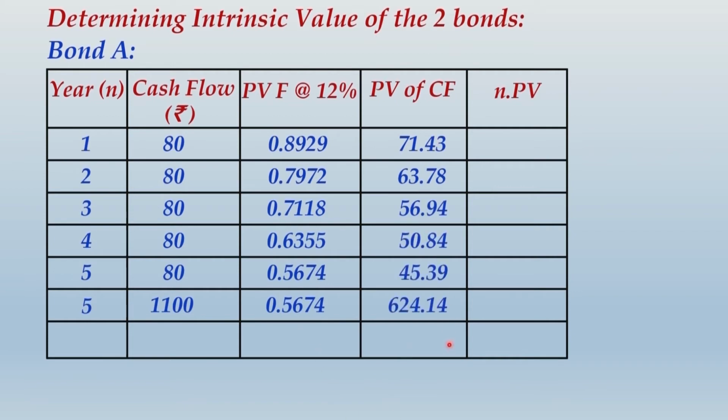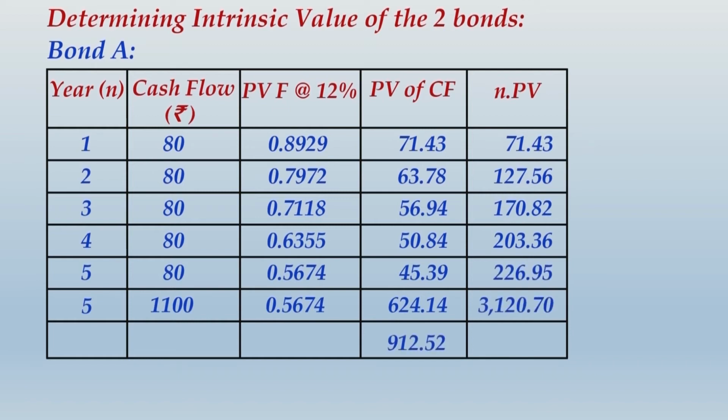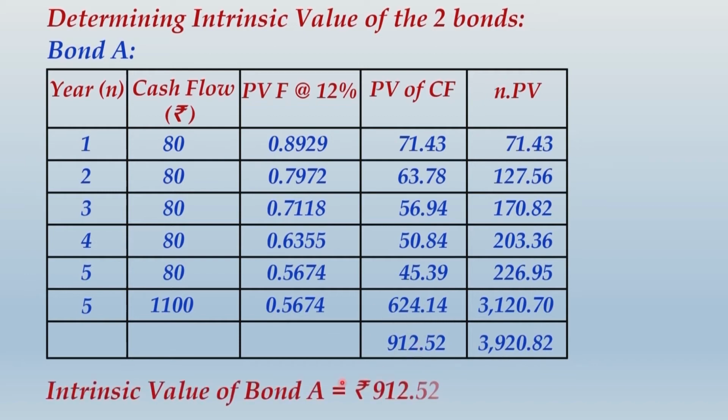We are calling these values PV, and the number of years we have identified as N. So the respective number of year multiplied by the respective present value will give you N into PV. That N into PV, once you calculate it, will be the base for determining the duration. The summation of the last two columns, the summation of the PV column, will directly give you the intrinsic value, that is 912.52, and the summation of N into PV we will use later for determining the duration of the bond. So do one thing, write up all these calculations and then we move ahead.